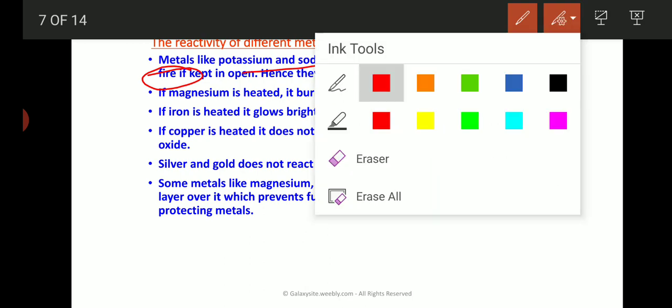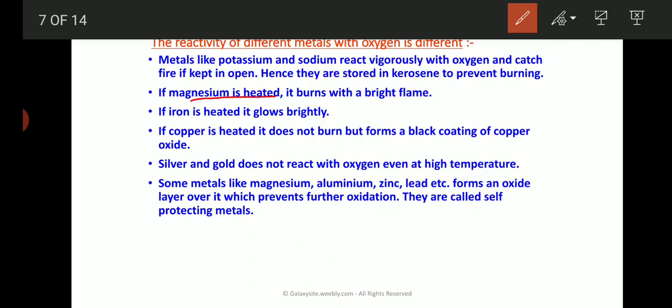The next is, if magnesium is heated, it burns with a bright flame. Okay, for example, your magnesium ribbon. So when you burn magnesium ribbon, it produces a bright light, because of its reactivity, it is also a highly reactive metal.